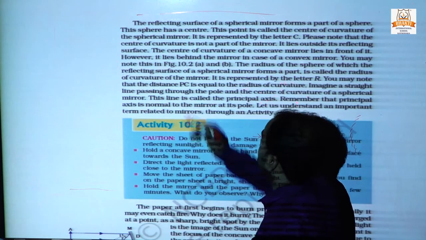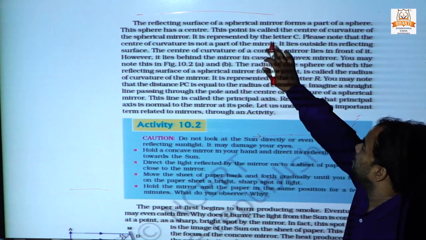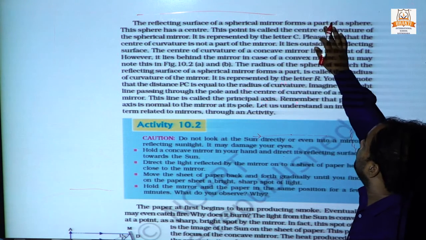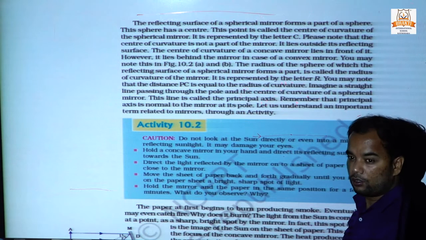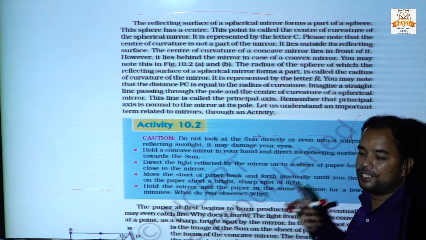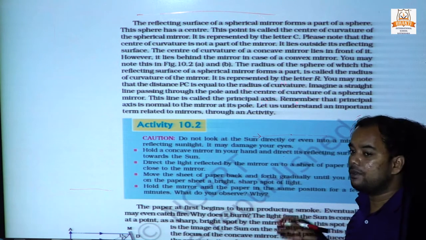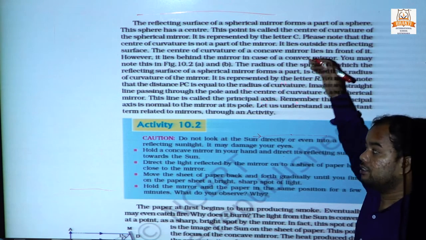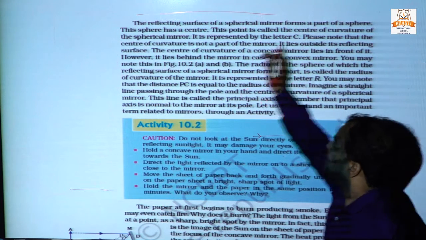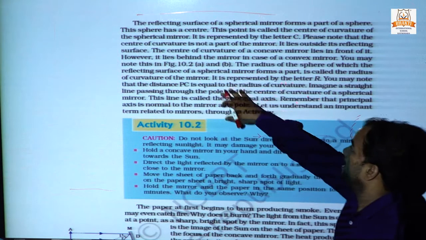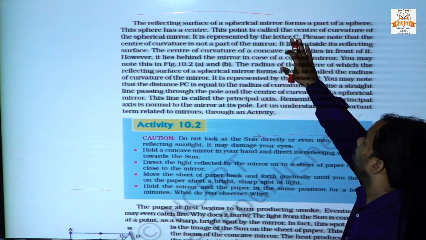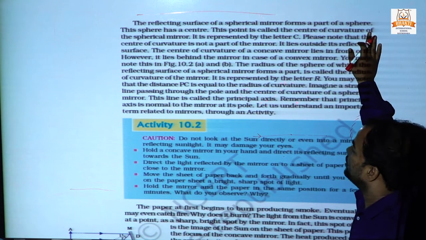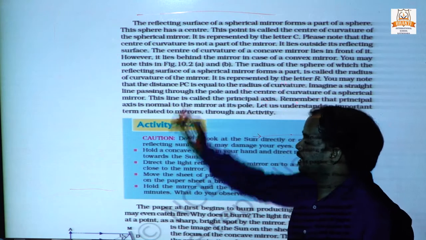The reflecting surface of a spherical mirror forms a part of a sphere. I showed you already. This sphere has a center. This point is called the center of curvature of the spherical mirror.